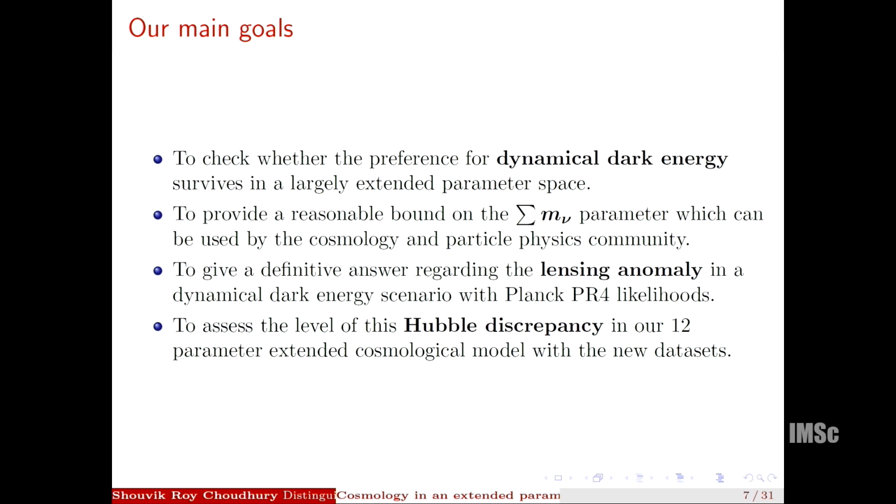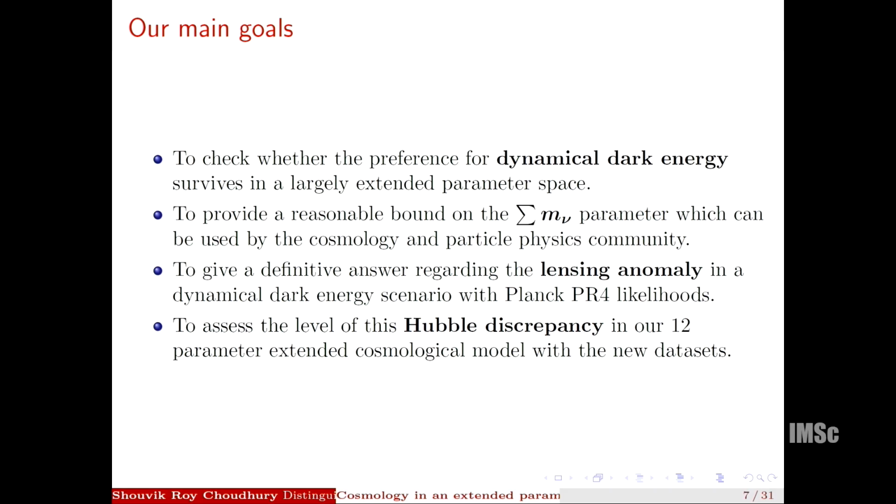We want to give a definitive answer to the lensing anomaly case, which was there with the Planck PR3 likelihoods, but it's not present in the Planck PR4 likelihoods, but in lambda CDM model. Nobody has checked it for dynamical dark energy. Now, lensing anomaly is a case where the data prefers more lensing than is theoretically expected. So the A-lens value should be equal to 1, and if it deviates by more than 2 sigma from 1, then we have a lensing anomaly.